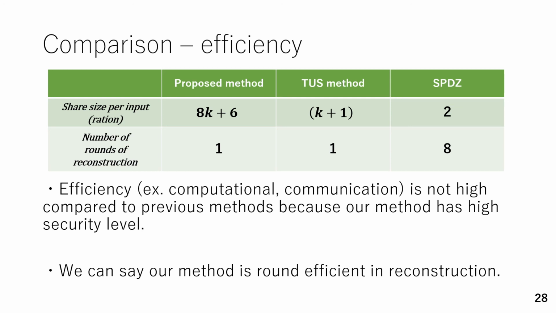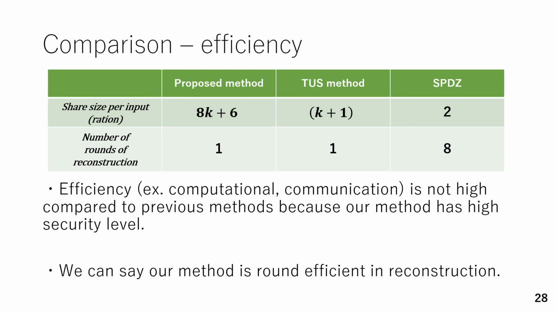The number of rounds here is calculated in terms of the way of communication. First, the TS method is only one round for reconstruction because the TS method has no verification step in the reconstruction phase. Second, SPDZ is 8 rounds in reconstruction because that requires a 4-round verification step twice in the reconstruction phase.